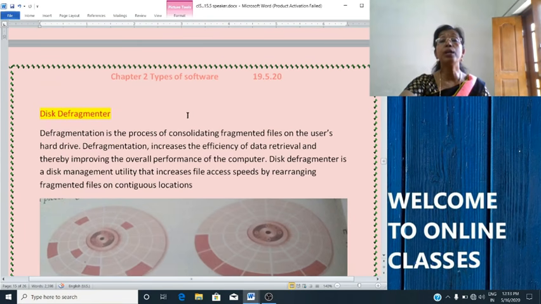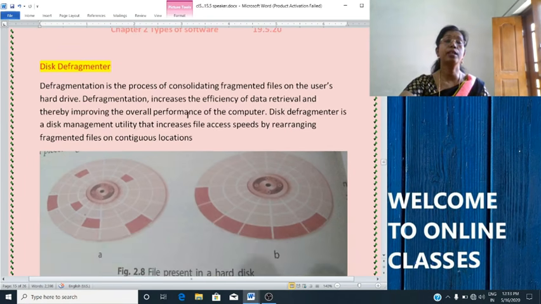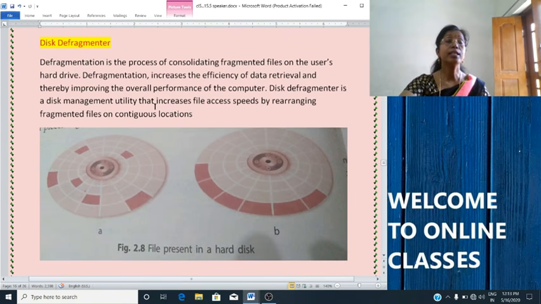Then we will move to the next topic, that is disk defragmenter. That is also an example of utility software. Disk defragmentation is the process of consolidating fragmented files on the user's hard drive.